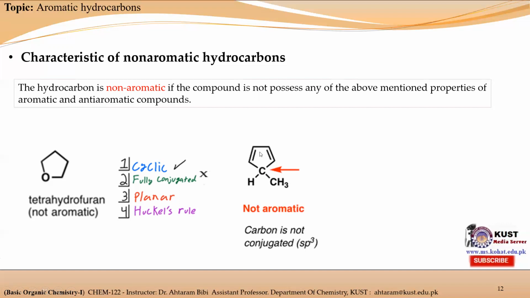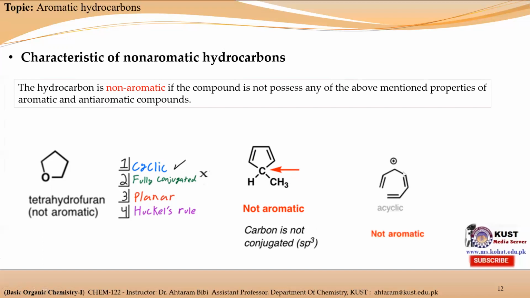Similarly, we can see over here the cyclopentadiene molecule, and we can see that it is cyclic in nature. Yes, it possesses the first property of aromatic and anti-aromatic hydrocarbons. The second property is that it must be fully conjugated. Each carbon must be sp2 hybridized. But in this case, we can see that the fourth carbon is sp2 hybridized, but the third carbon is sp3 hybridized. So it means that it is not an aromatic or anti-aromatic hydrocarbon. So it is a non-aromatic hydrocarbon.